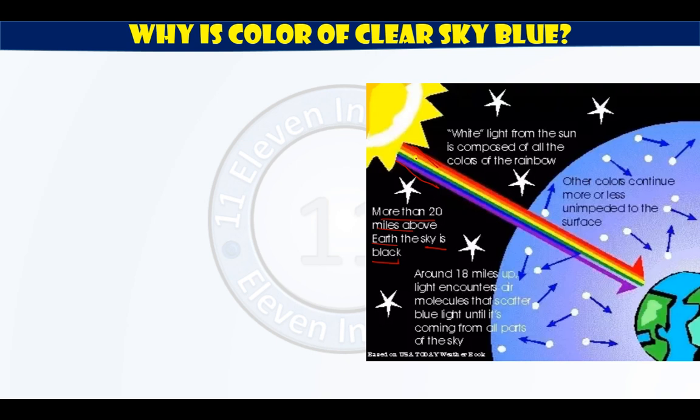But once this light enters the atmosphere of the Earth, inside the atmosphere of the Earth there are many particles.